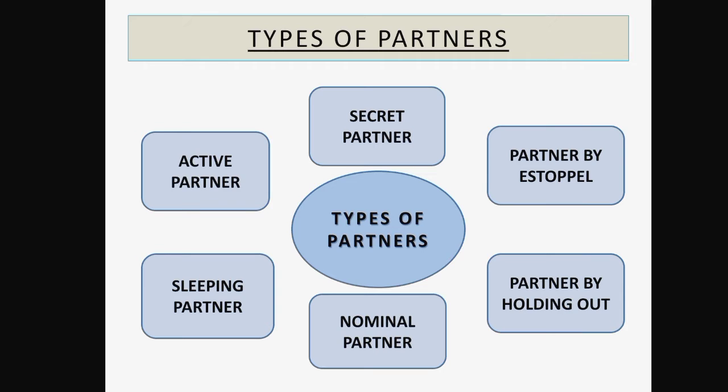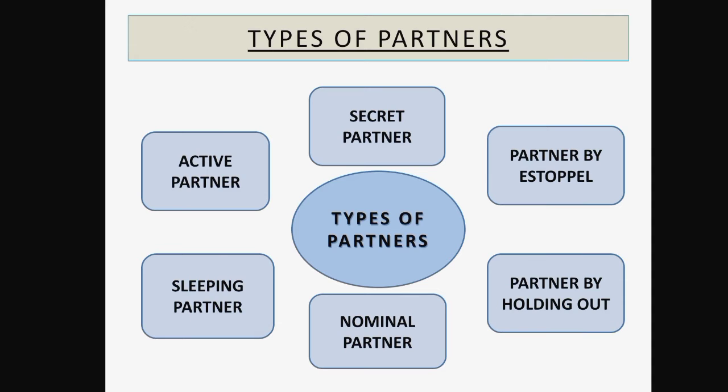Now next we will talk about partner by estoppel. Who is this partner? The person who accepts that he is a partner in a firm or partnership firm by his own words or conduct is known as a partner by estoppel. He is liable for the debts which the firm gets because of his reputation. Partner by estoppel is also a type of nominal partner.